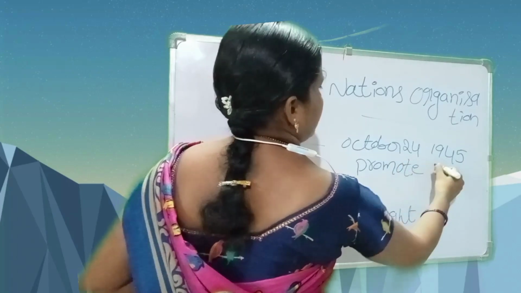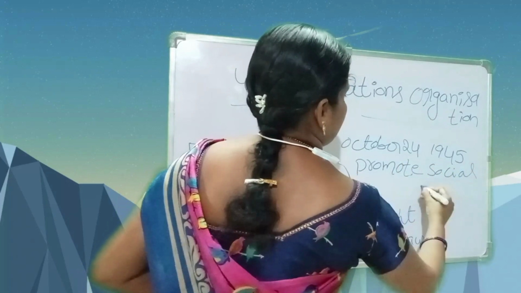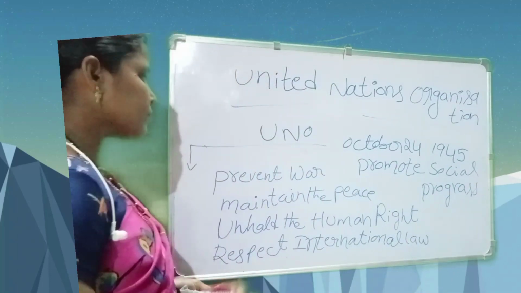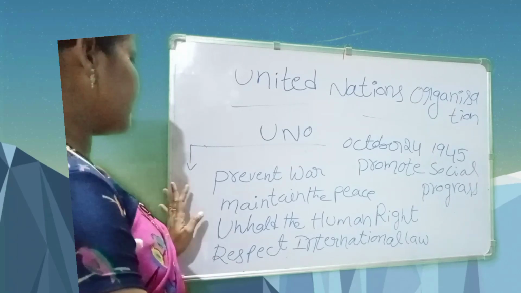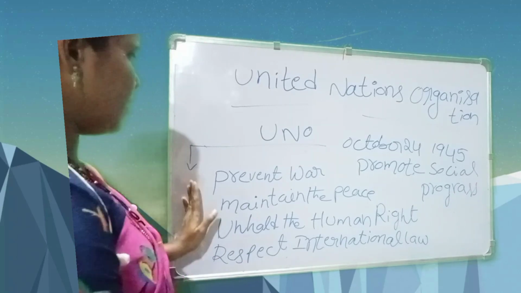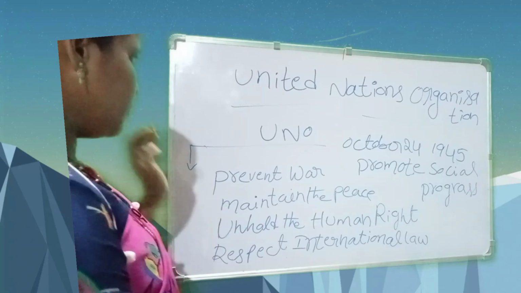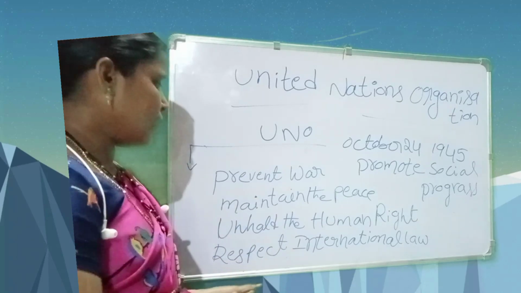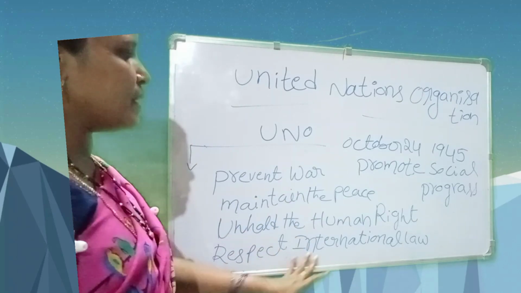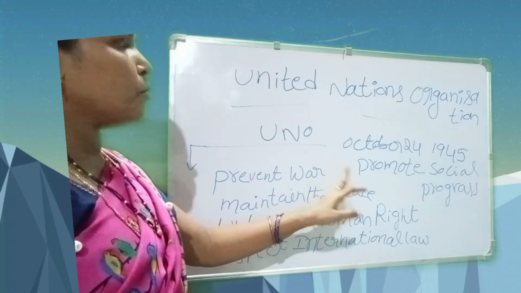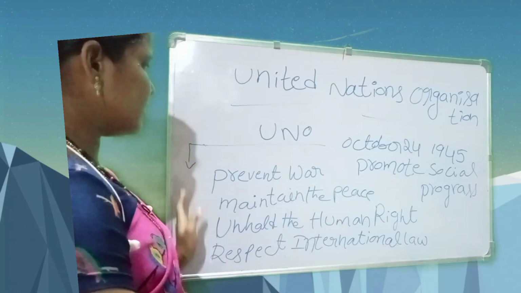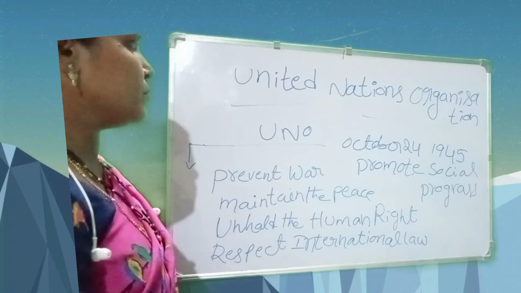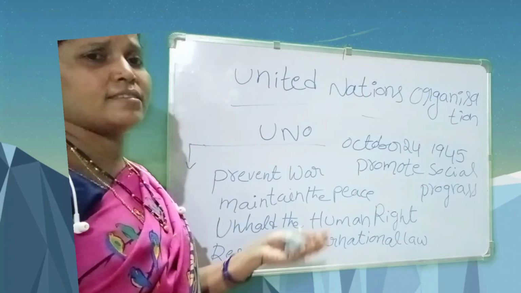These are the main important aims of the UNO. UNO prevents the wars, preserves the peace, upholds the human rights, respects international law, and promotes social progress. So these are the principles of UNO. UNO has 4 principles.